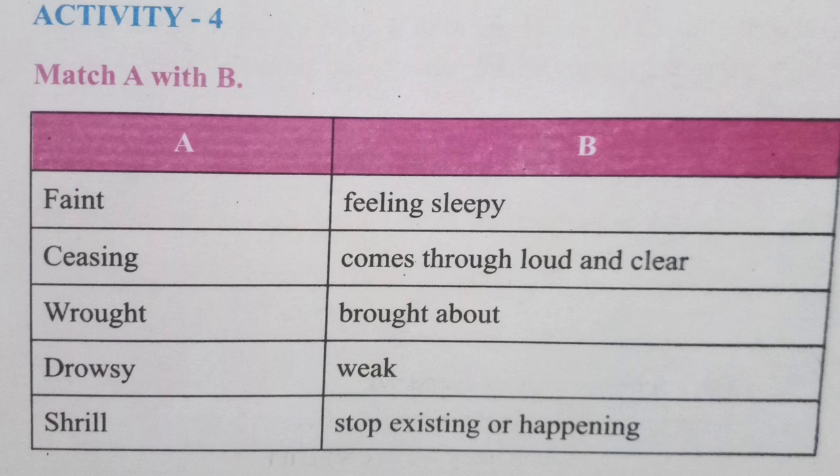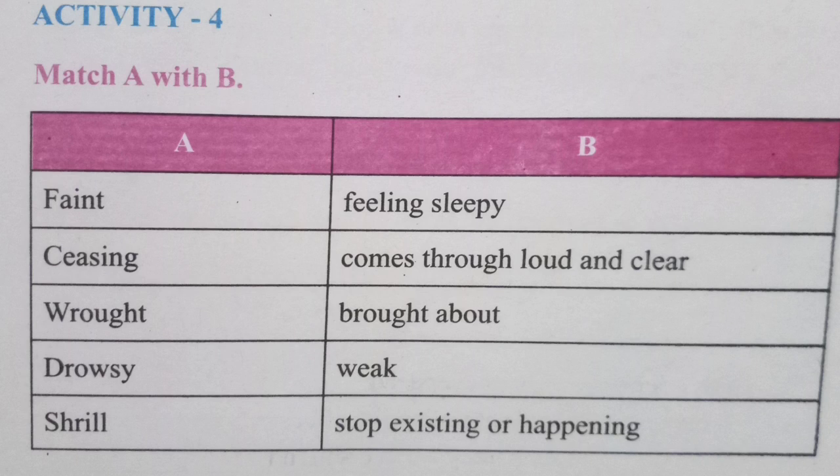So activity number 4 is based on the matching which is on activity number 3. So you have to complete all these activity series. Activity number 4 will be matching. In the A column we see faint, seizing, rot, drowsy and shrill. In the B section we see feeling sleepy, comes through loud and clear, brought about, weak, stop existing or happening. The words in column A and column B are meaning to each other. You have to find the exact meaning of the word given in column A, and then you have to join the words given in column B. So in this way you have to complete activity number 4.